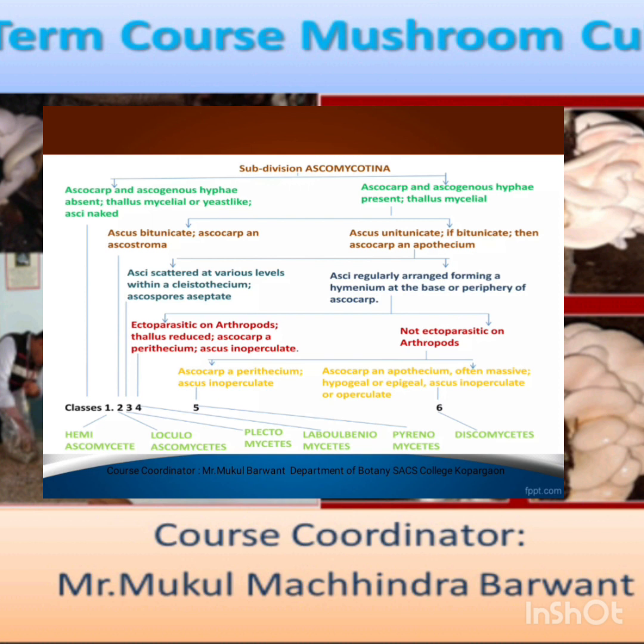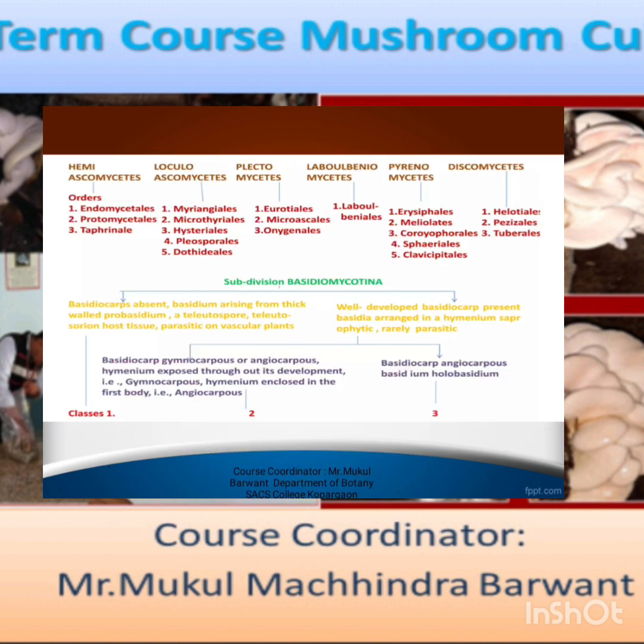Then asci scattered at various levels within the cleistothecium, and asci regularly arranged forming the hymenium at the base. Then asci arranged in a hymenium are again classified into two: ectoparasitic and non-ectoparasitic. The non-ectoparasitic are again classified into ascocarp perithecium, ascus incorporate, then ascocarp apothecium, often massive, hypogenous. Those are some classifications.